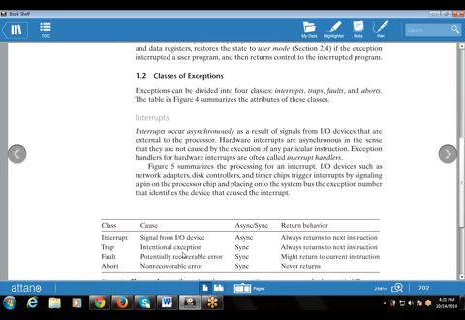Then next is your fault. What is a fault? It is a potentially recoverable error. Whenever there is a fault, it is used to recover from the error. Then next is abort, which is a non-recoverable error, meaning we are not able to recover from an abort. This is also a category of synchronous exception. Then there is the return behavior. Fault might return, but abort never returns.